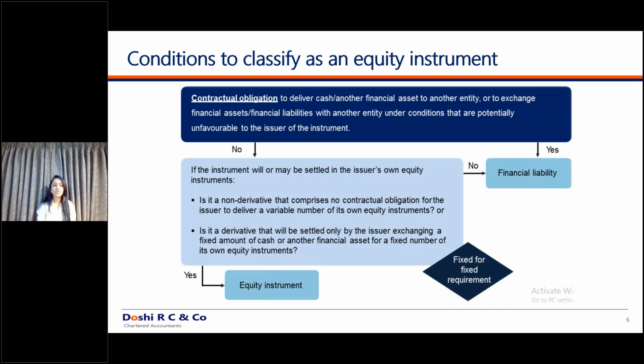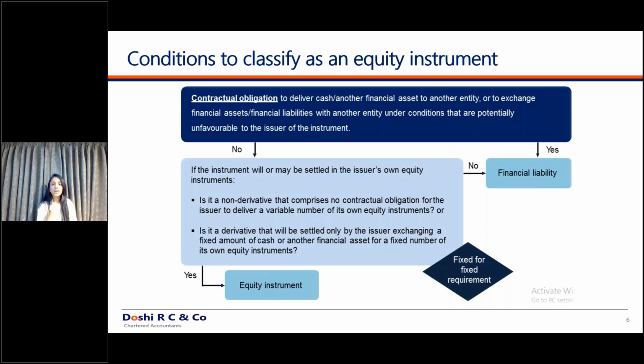It's just about the passage of time. Once the tenure of the preference share is completed, at that point in time, you have to deliver cash against those preference shares and the obligation is unavoidable. That is why it was classified as a financial liability. Second thing, this is a bit complex, try to understand. I will divide it into two parts. You have convertible terms. So you have an equity instrument which has convertible terms. The first part is, it is convertible into a fixed number of equity shares.